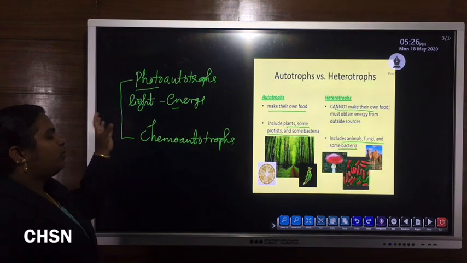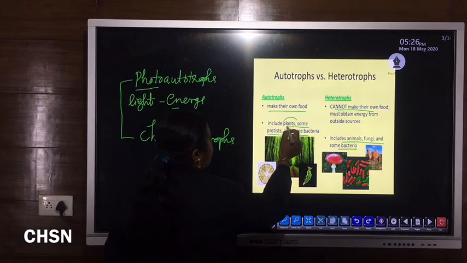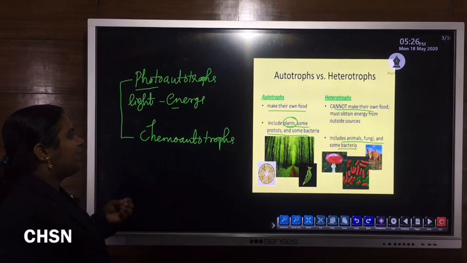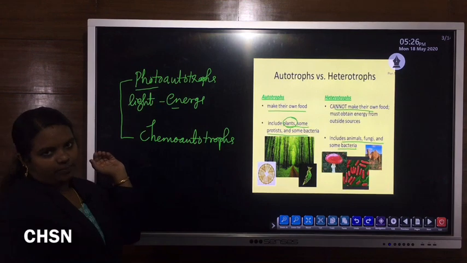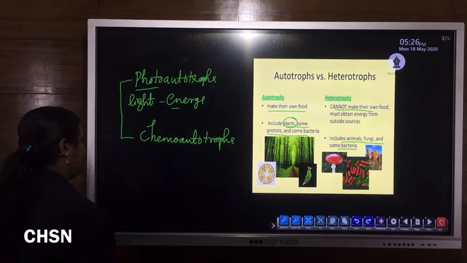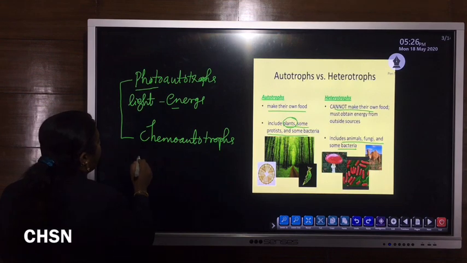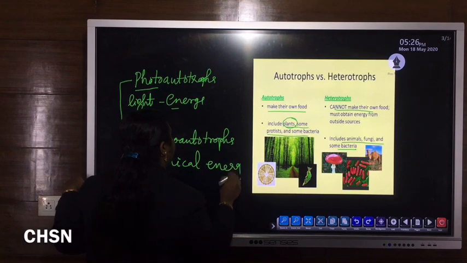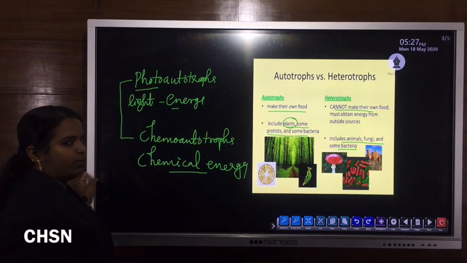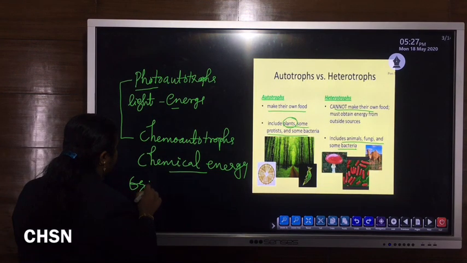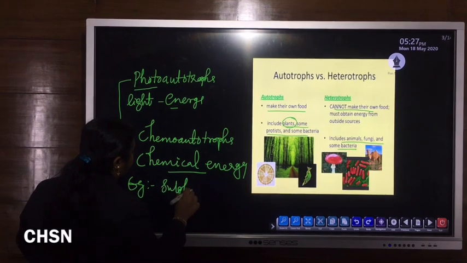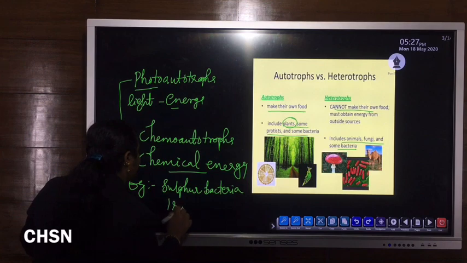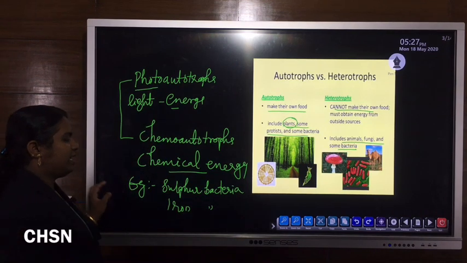So the main example of photoautotrophs is plants. Mostly the plants are photoautotrophs because they derive their energy in the presence of light, and the main energy source is sunlight. In the case of chemoautotrophs, chemo means chemical. So mainly they use chemical energy for synthesizing their food. Some examples are some bacteria, like sulfur bacteria and iron bacteria.